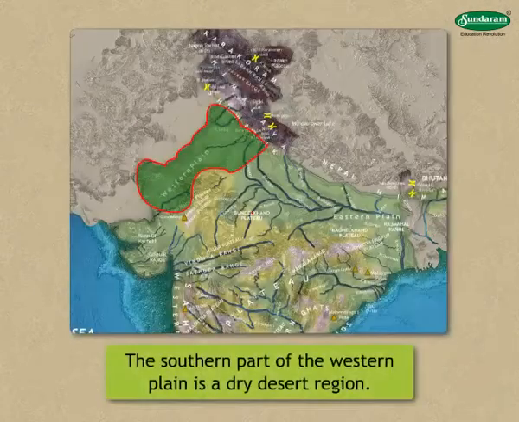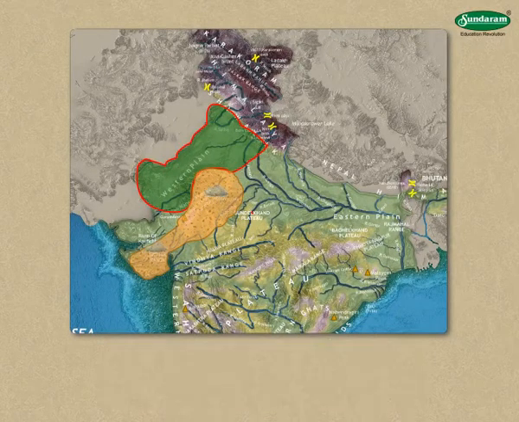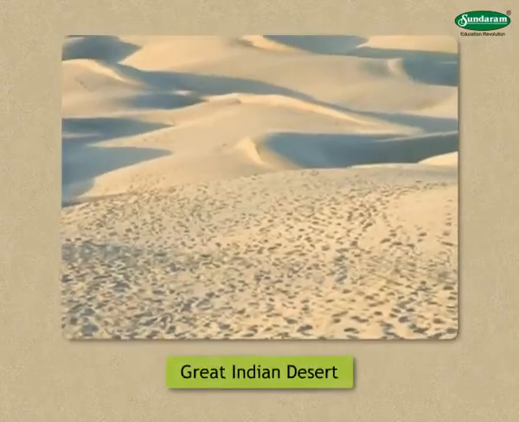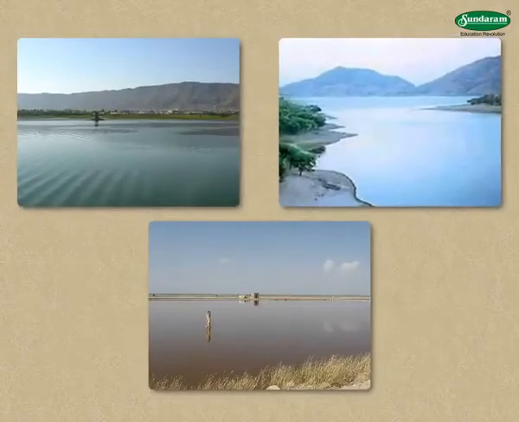The southern part of the western plain is a dry desert region as the rainfall there is scanty and no big river flows through the region. This is the Great Indian Desert. There are many saltwater lakes here.